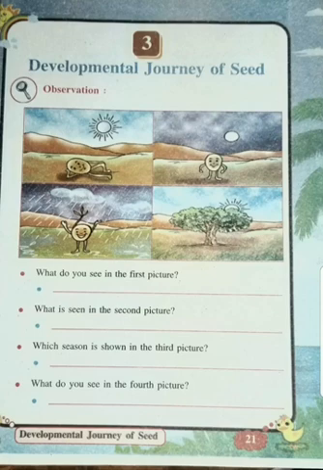Which season is shown in the third picture? You know, this is the rainy season. Now what we are experiencing now, this is the rainy season. We can see the clouds, we can see the rain falling, we can see the dark sky, we can see the mountains, and because of the rain, the land is becoming little greener. What was brown color in the previous picture, now the land is becoming greener and wet.